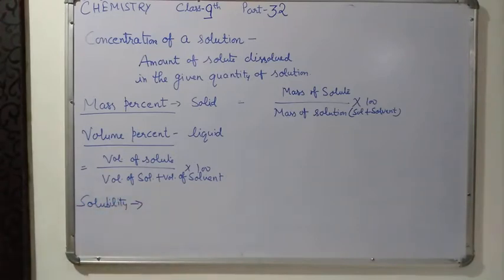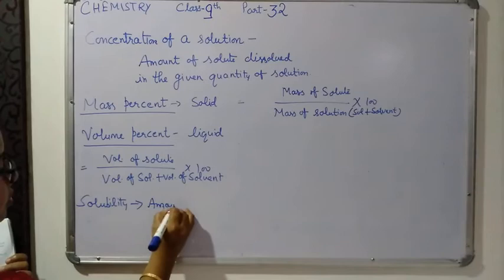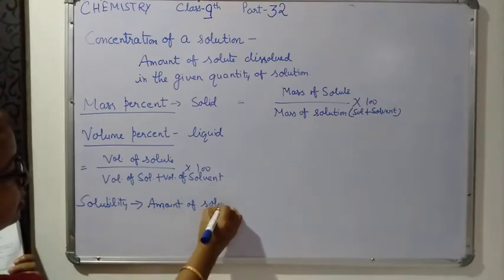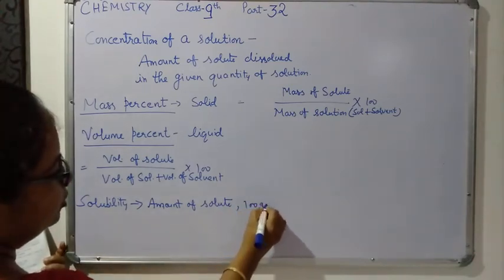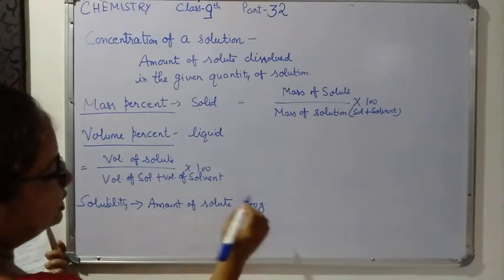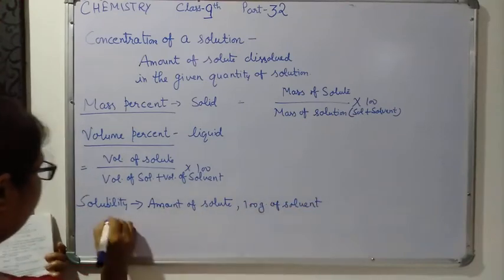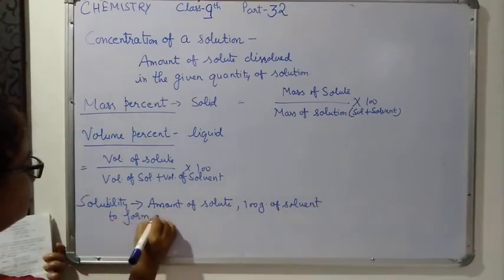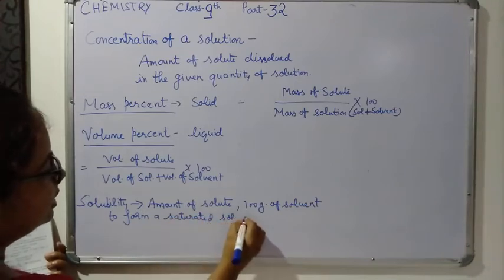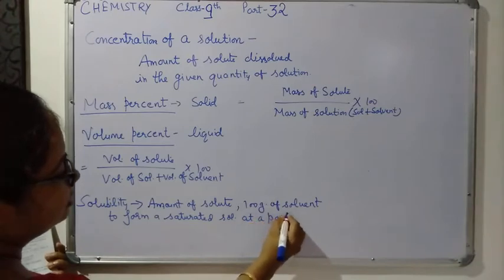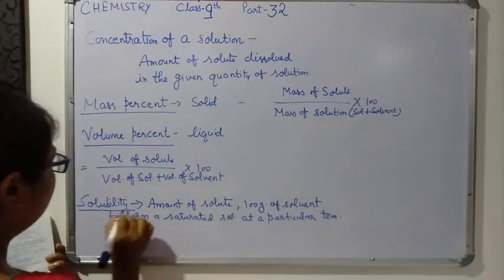The amount of solute dissolved in 100 gram of solvent to form a saturated solution at a particular temperature, that is called the solubility of the solute. I hope you know the meaning of saturated solution.